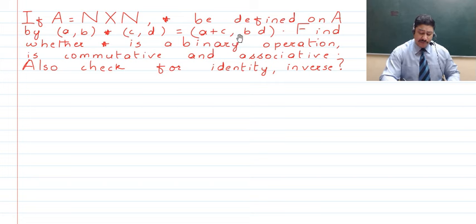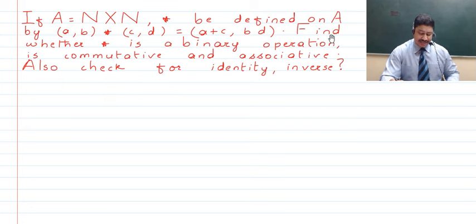The binary operation is then the sum of the first elements of the two ordered pairs, and the next element of the ordered pair is the product of the second elements of both ordered pairs. So this is how this binary operation is going to look.